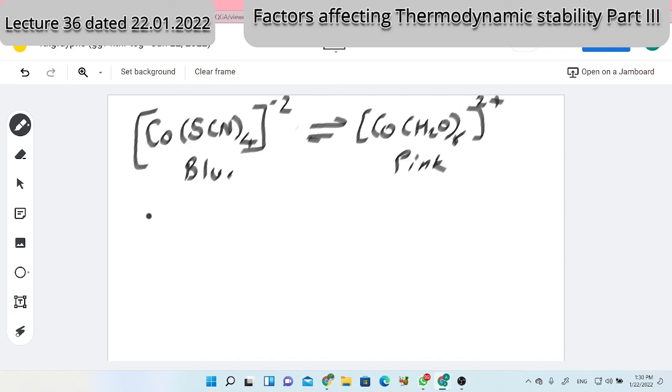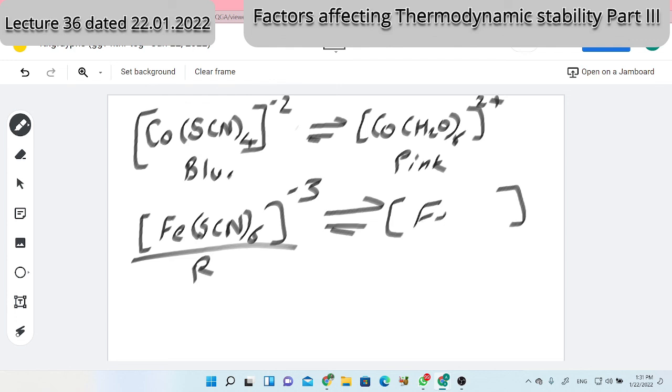The second example was Fe. Which ligand was there at the beginning? A red color complex it was, Fe(SCN)6 minus 3 with thiocyanate, which is converted to a colorless complex, that's FeF6 minus 3. Now at least answer the third example.